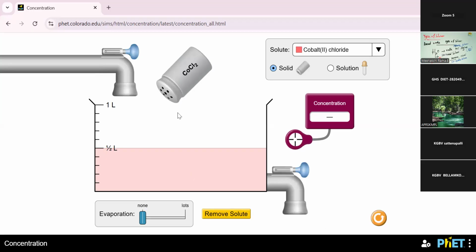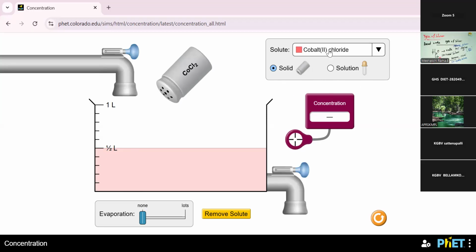What are the components of the simulation? This is the concentration indicating component, and one beaker. The measurements are indicated here: half liter, 1 liter. This is a 1 liter container. Two types of solute are available, one in solid state and another in liquid solution state.